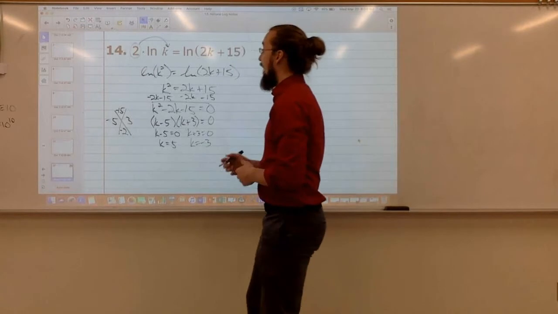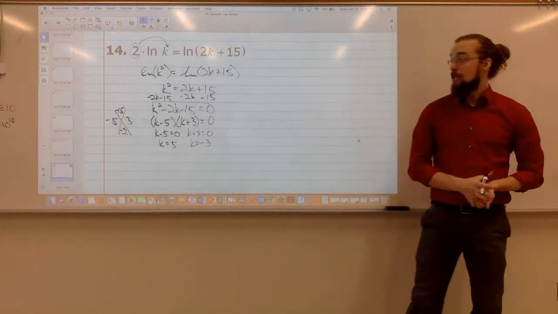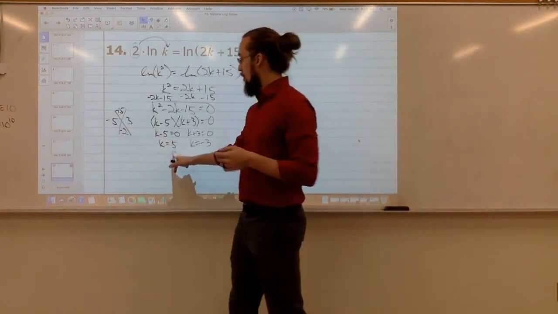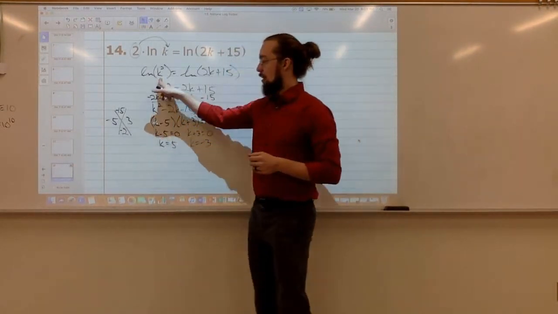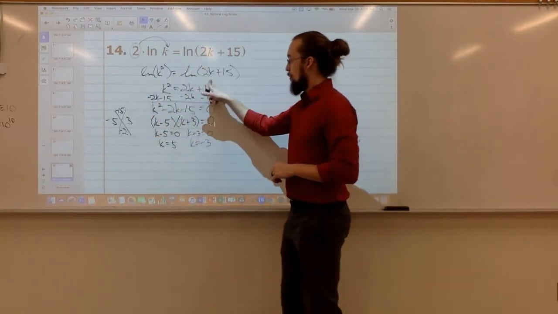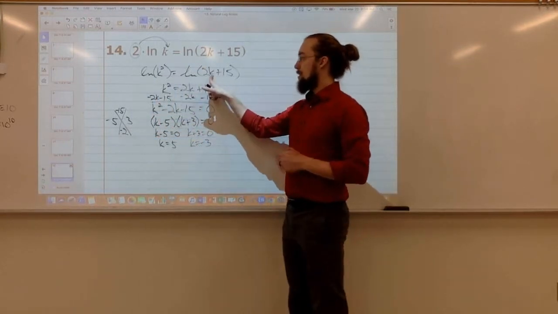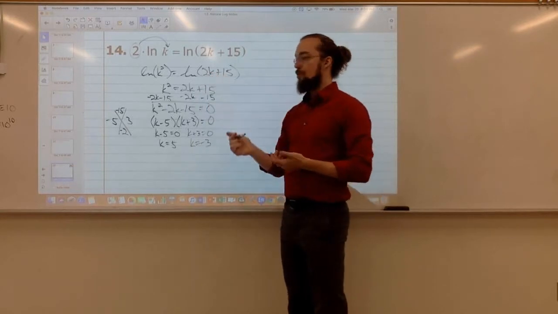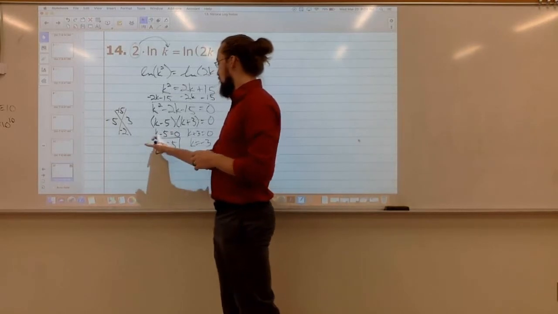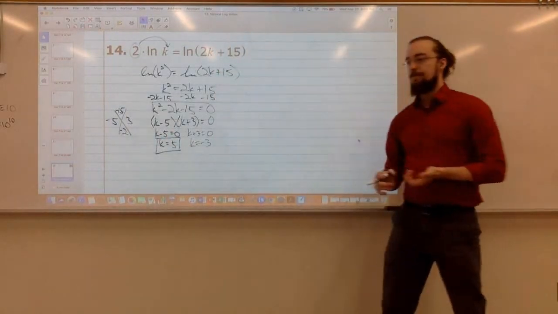So now I have to check both of those answers to make sure they work. So let's start with 5. If I plug 5 in here, I would get 25. Right? That's good. If I plug 5 in here, 2 times 5 is 10. 10 plus 15 is 25. Those are both positive values. They equal each other. So 5 is a legitimate answer.